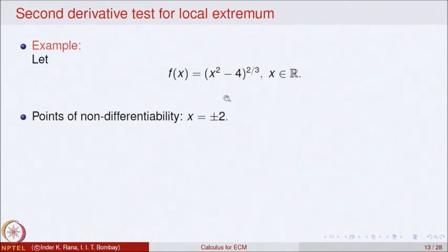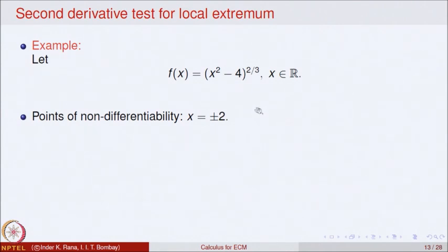Those are the points where the function x square minus 4 will change its nature. Accordingly, the left derivative and right derivative at these points 2 and minus 2 will not be equal. So, this function is not differentiable at the points x equal to plus 2 and minus 2.